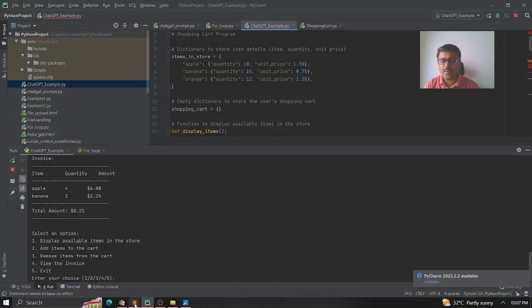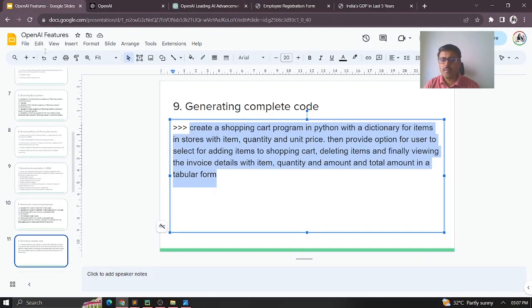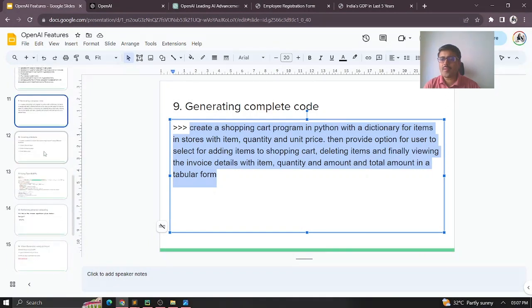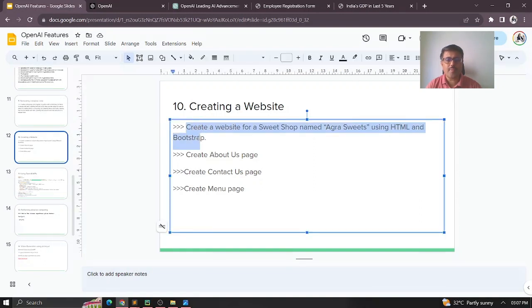And then coming to the next topic, suppose I'm interested in creating a website. I do not know how to create a website. I mean, you are a beginner to the IT world itself. So now I just want to create a website for a sweet shop named Agra Sweets. I just want to use basic HTML and Bootstrap. So let me see how to create this.